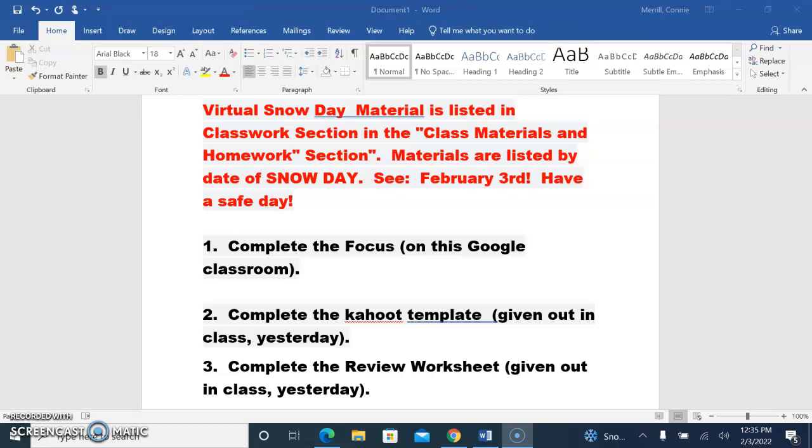And then number two, I want you to complete the Kahoot template. It is adding and subtracting polynomials that I gave you yesterday in class. It should be in that packet that says for Thursday.